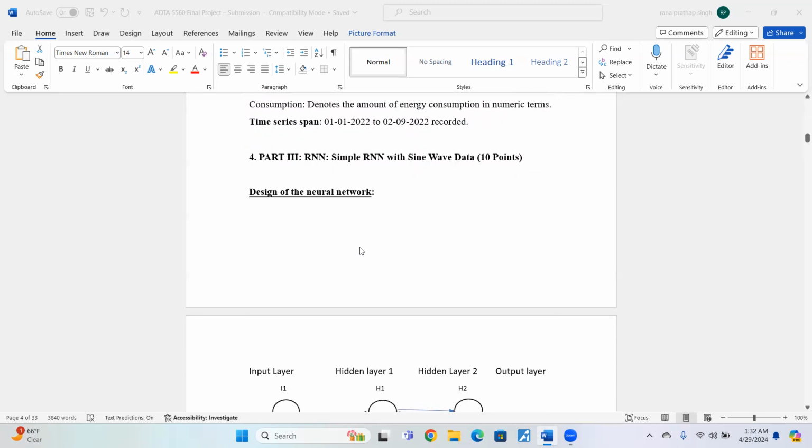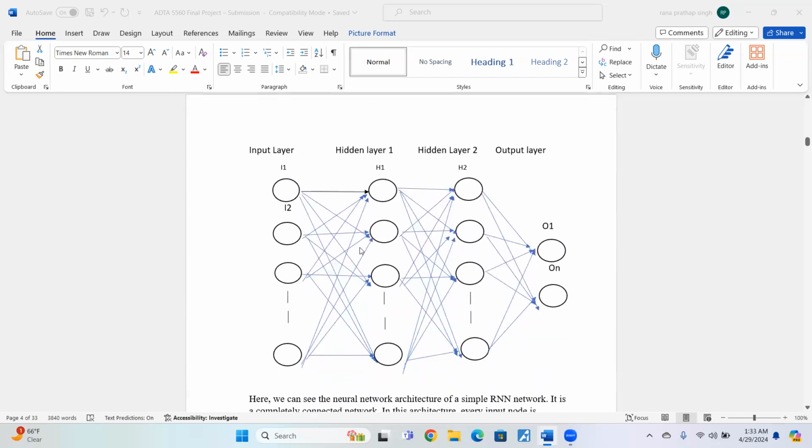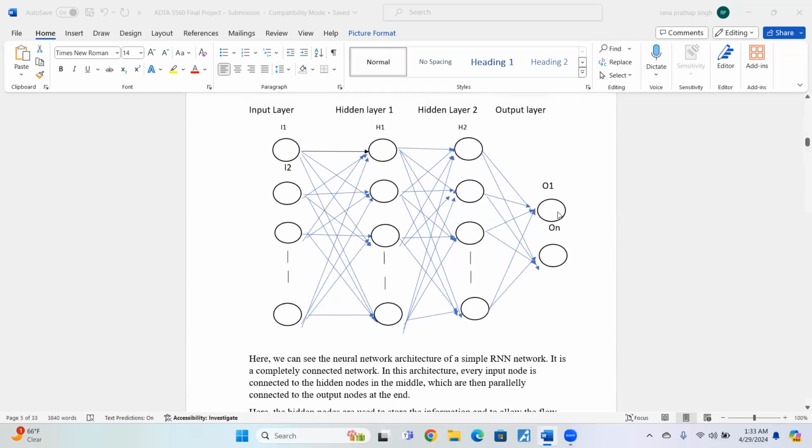Now we're going to talk about part three of my project, which is recurrent neural networks, a simple RNN with sine wave data. First, we are going to talk about the design of the simple RNN. This is the design of the simple RNN. It has input layers, hidden layers in between, and the output layers. Here we can see the whole neural network architecture of the simple RNN. It is a completely connected network. As we can see, every input layer is connected to every hidden layer, which is then connected to every output layer.